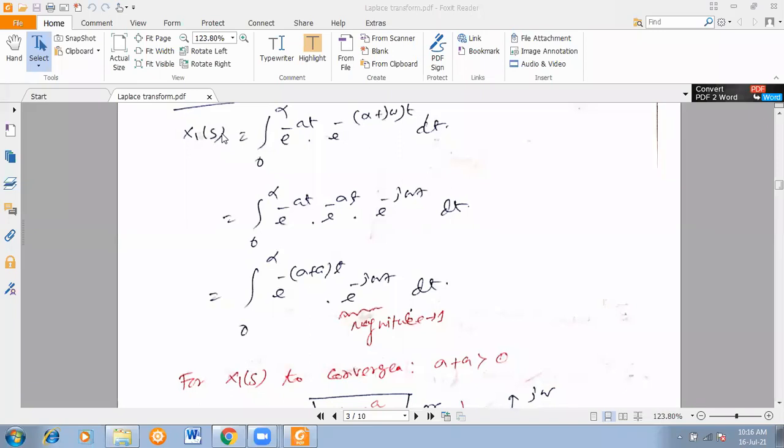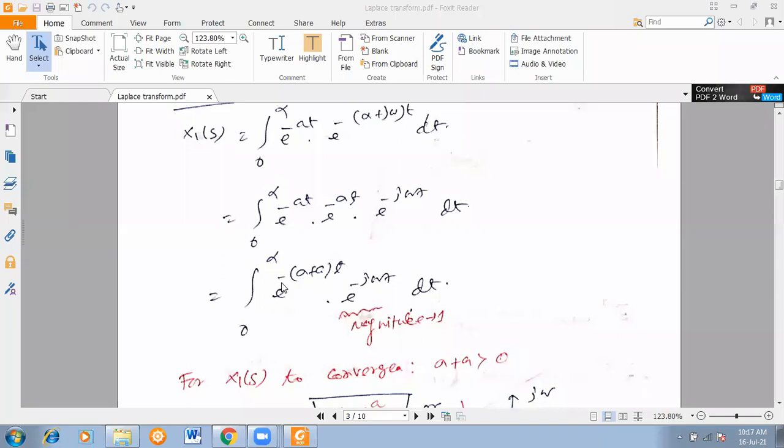So for this x1(s), the standard form e to the power minus a t u(t), what will the region of convergence be? That you have to find out. We got x1(s), and for it to converge, that term is not affecting anything because it gives a unity value; the magnitude is always unity. But the signal should be finite.